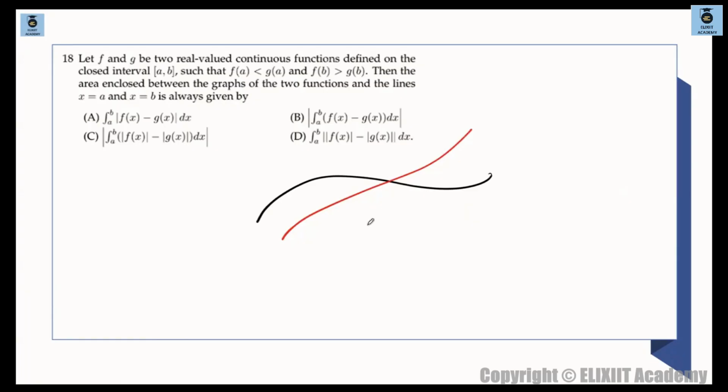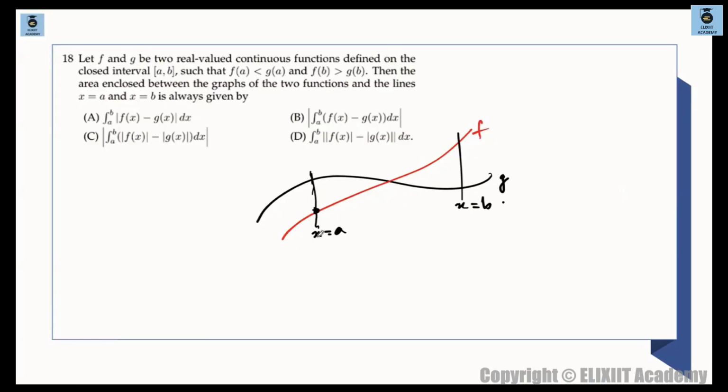अब कौन सा कैसे लिया जाए? Which one to take as f and which one to take as g? F of a must be less than g of a. ठीक है, तो somewhere over here I am taking a and somewhere over here I am taking b. x is equal to a and x is equal to b. तो बोल रहा है कि f of a is lower, तो लोअर वाला कर्व को f मान लेते हैं. माने रेड वाला कर्व इज f and black wala curve is g.